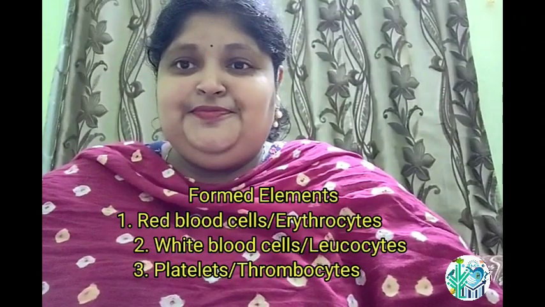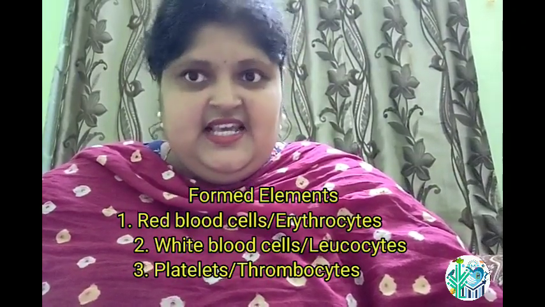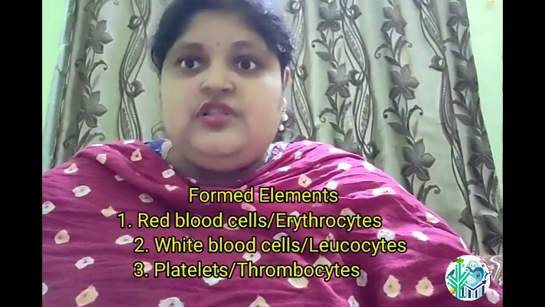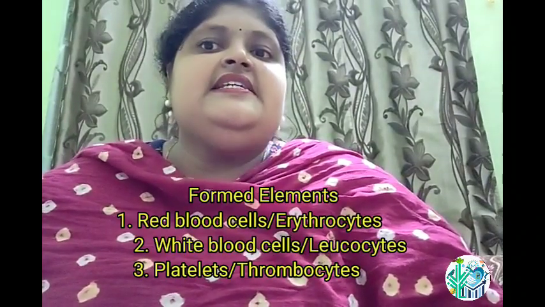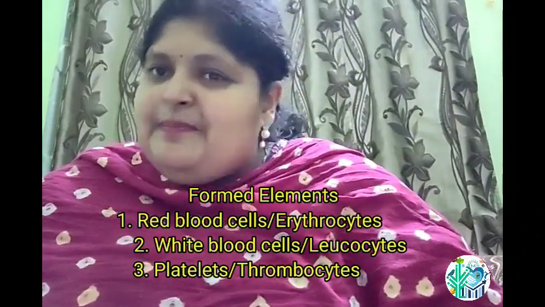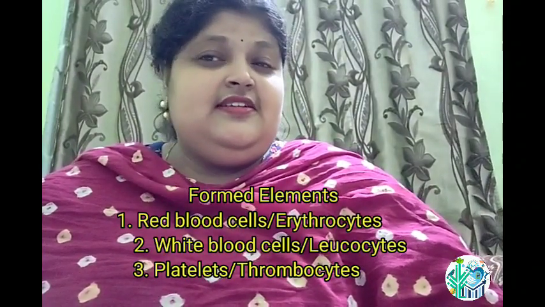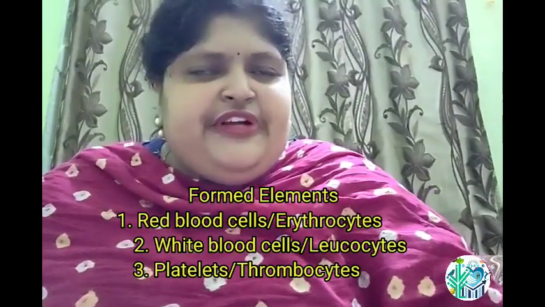Third, platelets or thrombocytes. First, red blood cells or erythrocytes. Second, white blood cells or leukocytes. Third, platelets or thrombocytes. Okay, so this finishes the video.